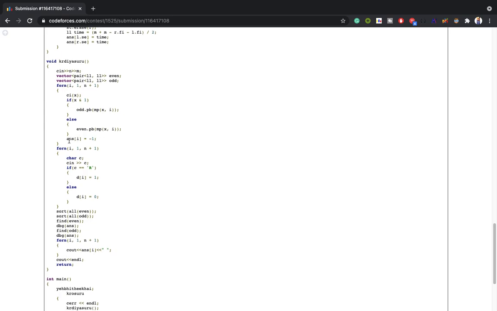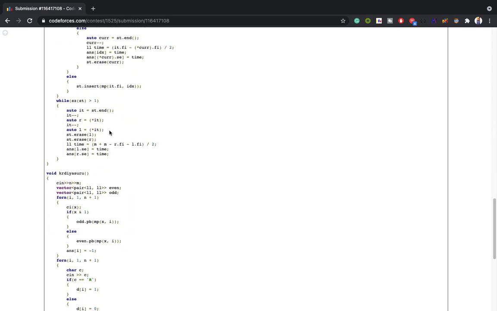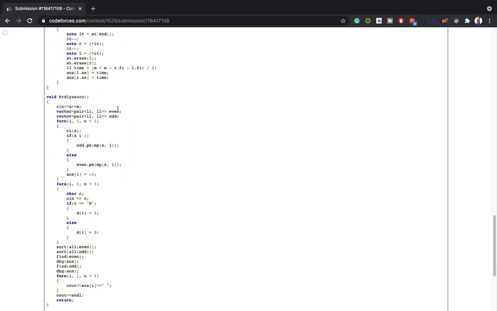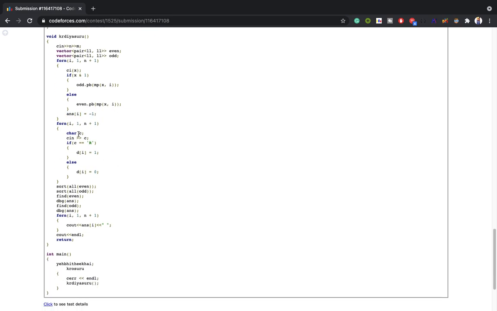Okay, and initially I will make them all -1. It is a global, so after each test case I have to fill them again, so I am doing it side by side, making it -1. After this, I'm taking the n characters, whether it is right or left. For the right one, I'm going with 1, and for the left one, I'm going with 0. You can take it any way because we are not adding or subtracting anything.